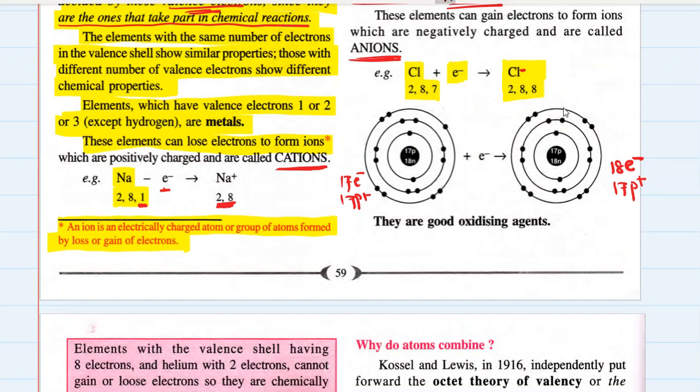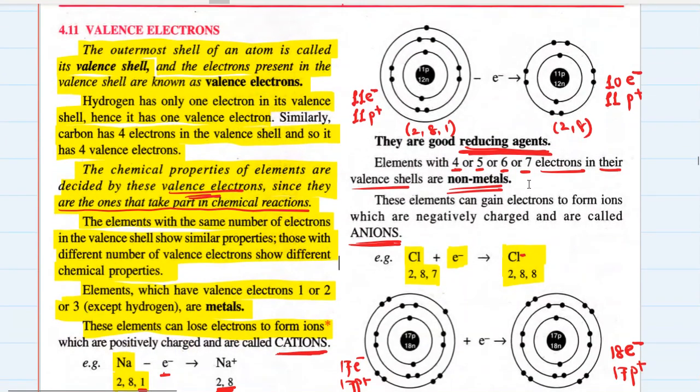Okay, so this is how the valence electrons affect the atoms. They motivate the atoms to lose or gain electrons and achieve stable electronic configuration, and basically they acquire the electronic configuration of their nearest noble gas.